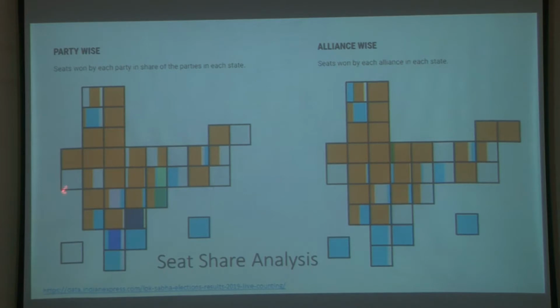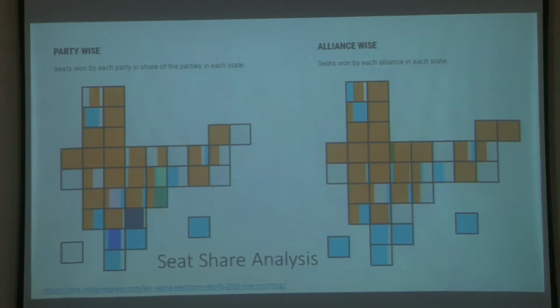तो यहाँ पे भी आप देख सकते हैं कि state wise कैसे distribution हुआ seats का. So you can see that these are states where BJP has had a clean sweep. They won all the seats. There is nobody else, right? So again, the idea is to show you a picture that is conveying so much more information than numbers themselves.